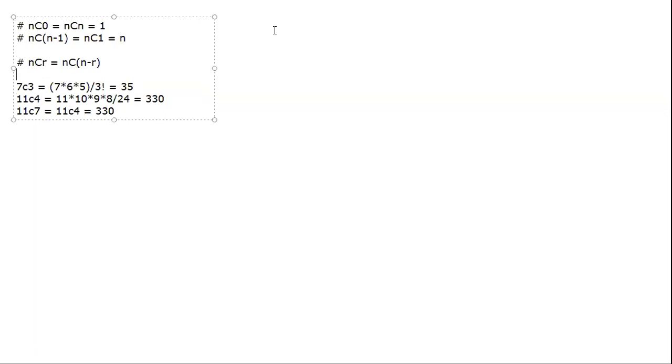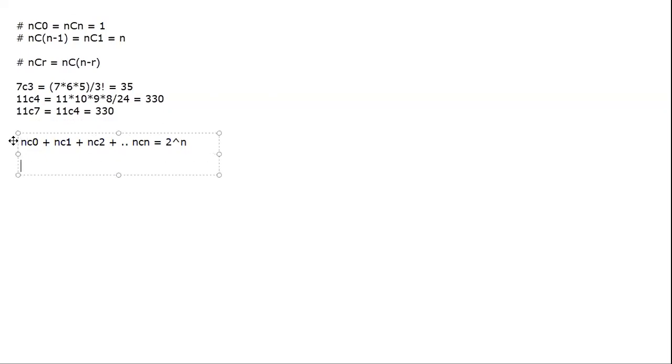That helps. Another point here, which we will use later on: NC0 plus NC1 plus NC2 and so on, if you calculate till NCN, that comes out to 2 to the power n. You can try it out.